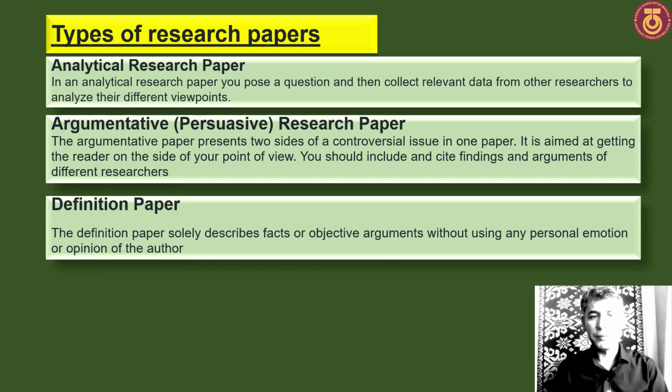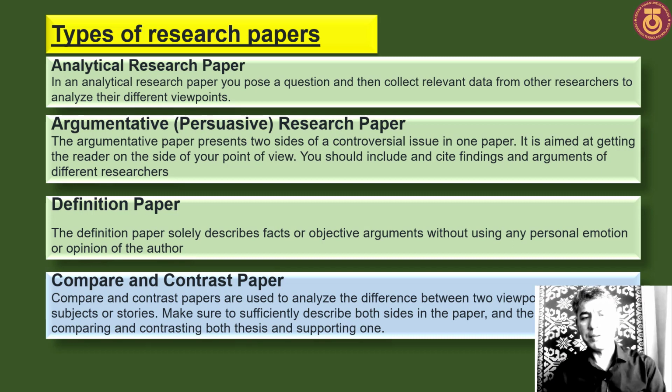Definition paper. It thoroughly describes facts or objective arguments without using any personal emotion or opinion of the author. It means in a definition paper there is no opinion or emotion of the author.